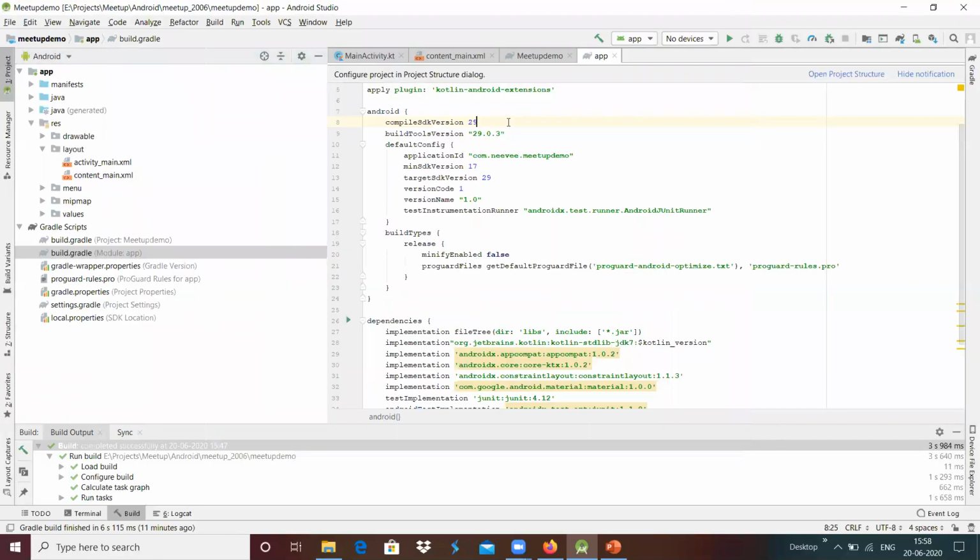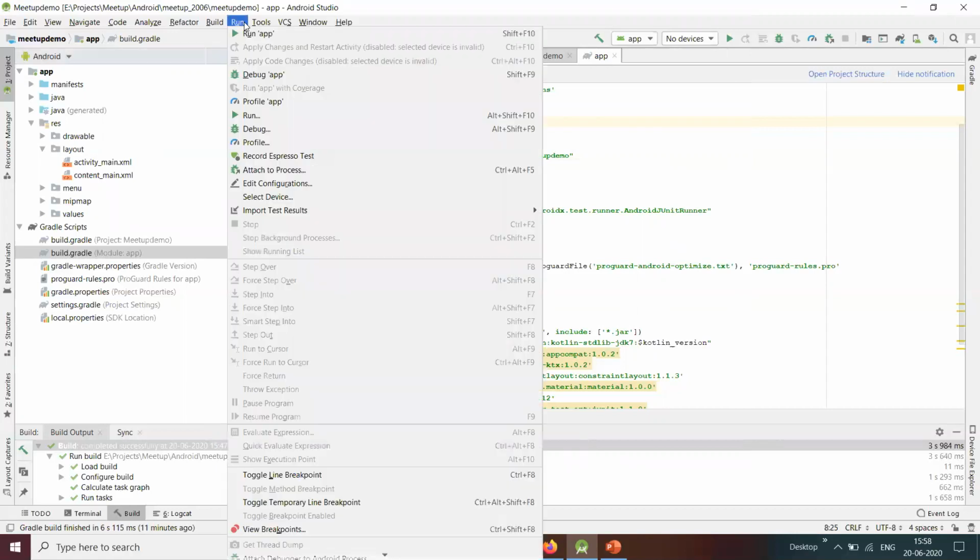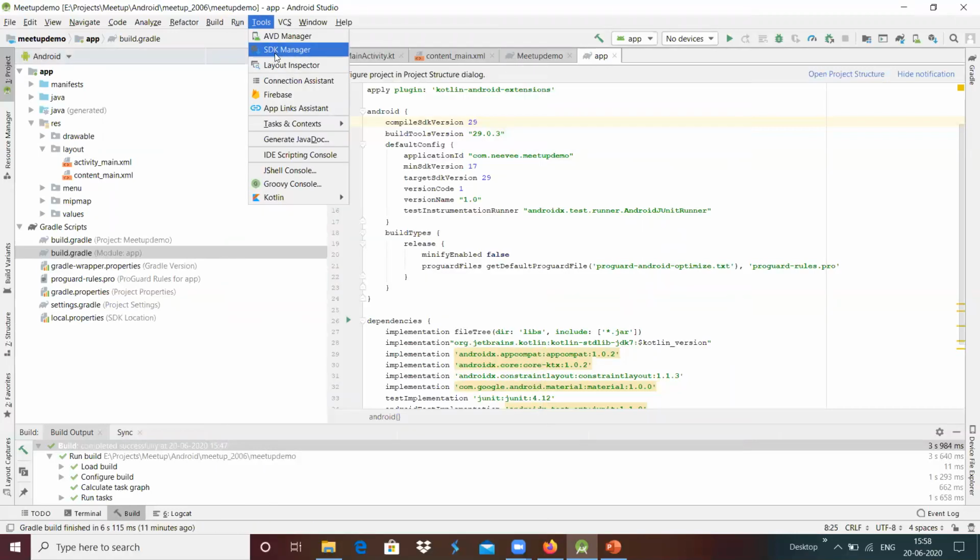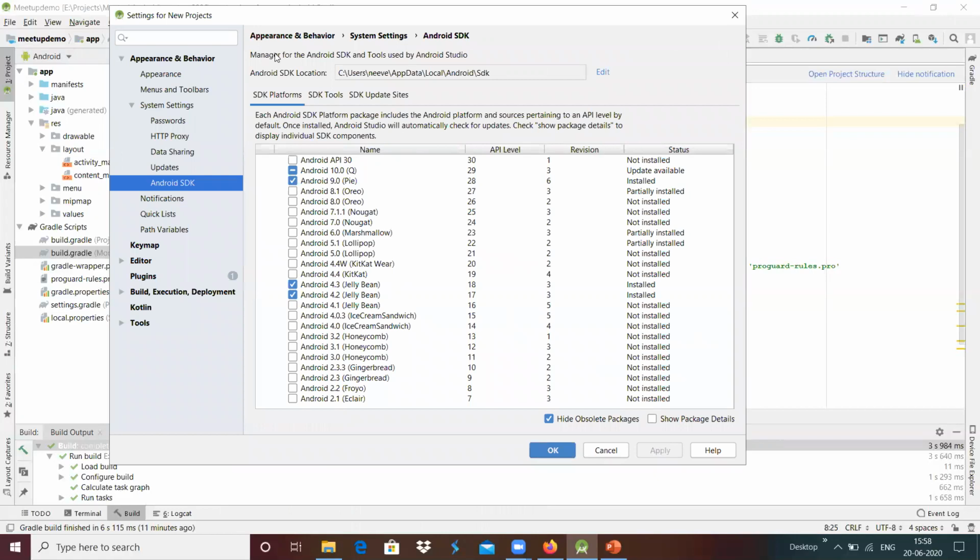And we have given the compileSdkVersion. This SDK should be present. For example, you are taking this application and you are going to try to compile that application in your system, then you should check that the particular SDK is installed in your system. Then, in order to compile, you will have two options.